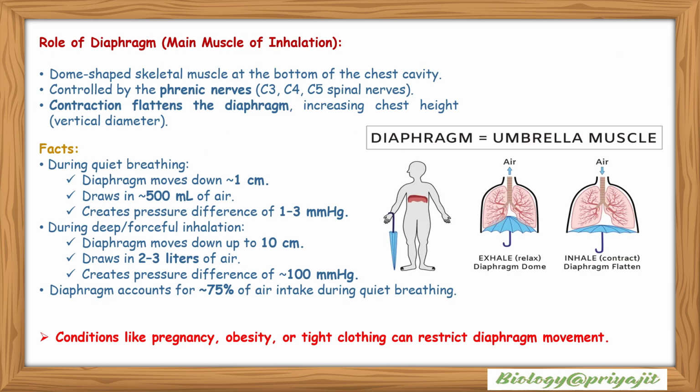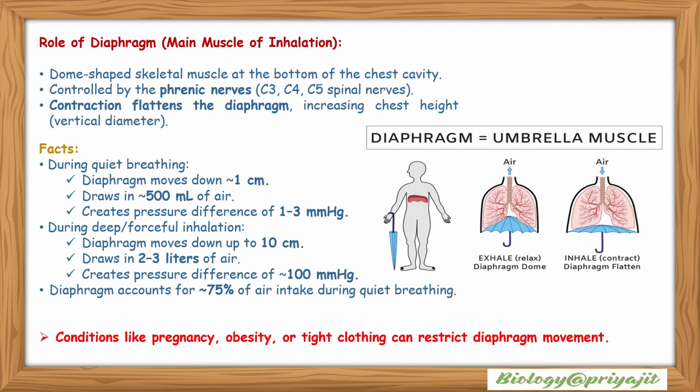Role of diaphragm, the main muscle of inhalation. It is a dome-shaped skeletal muscle at the bottom of the chest cavity. It is controlled by the phrenic nerves, the C3, C4, C5 spinal nerves. Contraction flattens the diaphragm, increasing chest height, that is the vertical diameter. The diaphragm can be called the umbrella muscle. During exhalation, it relaxes and the diaphragm domes, and during inhalation, it contracts and the diaphragm becomes flattened.